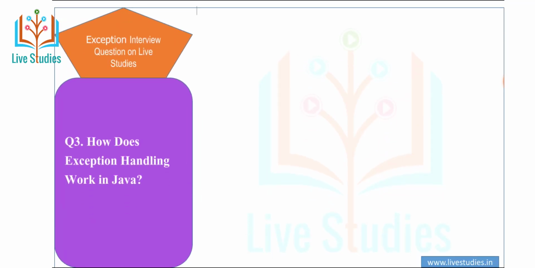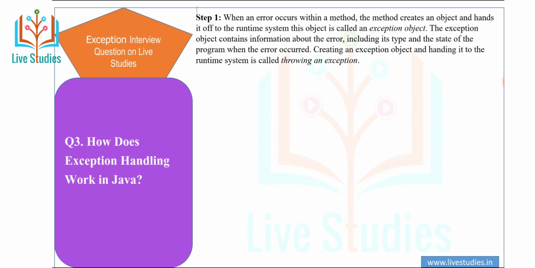Another question is, how does exception handling work in Java? There are four steps.